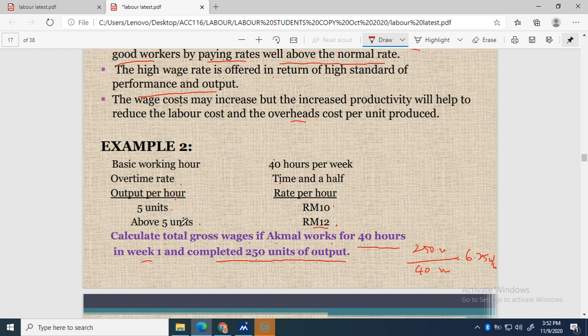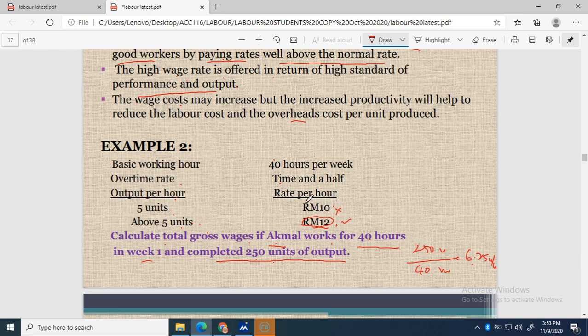So this worker Akmal is efficient. He should get the rate of 12 ringgit, not 10 ringgit, because the performance is more than 5 units per hour. So Akmal receives the high day rate.